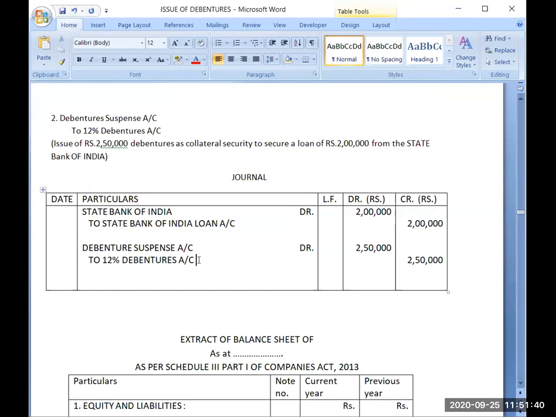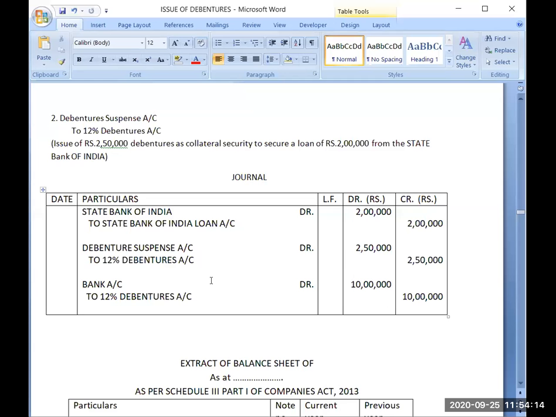Then during the year I have taken the loan and recorded this journal entry, so the debenture account balance will be 12,50,000.